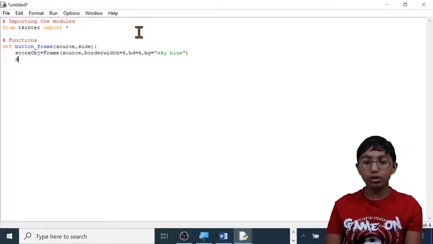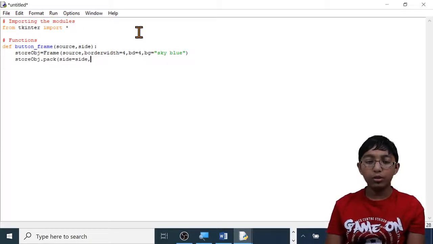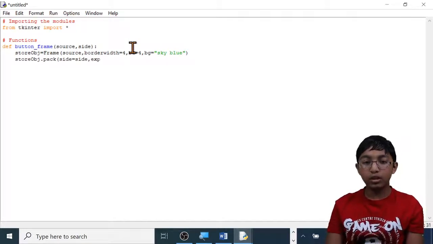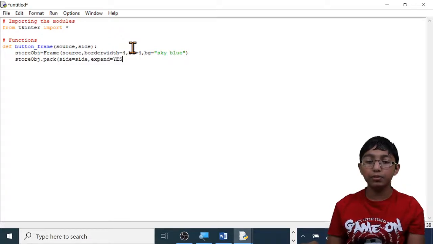Let's do that. Store, capital OBJ, dot pack, open brackets, side equals side, comma, expand equals all capitals yes. If you don't want the screen to be expandable, then type no. This is basically the background, so when the screen is stretched, should the background move as well?